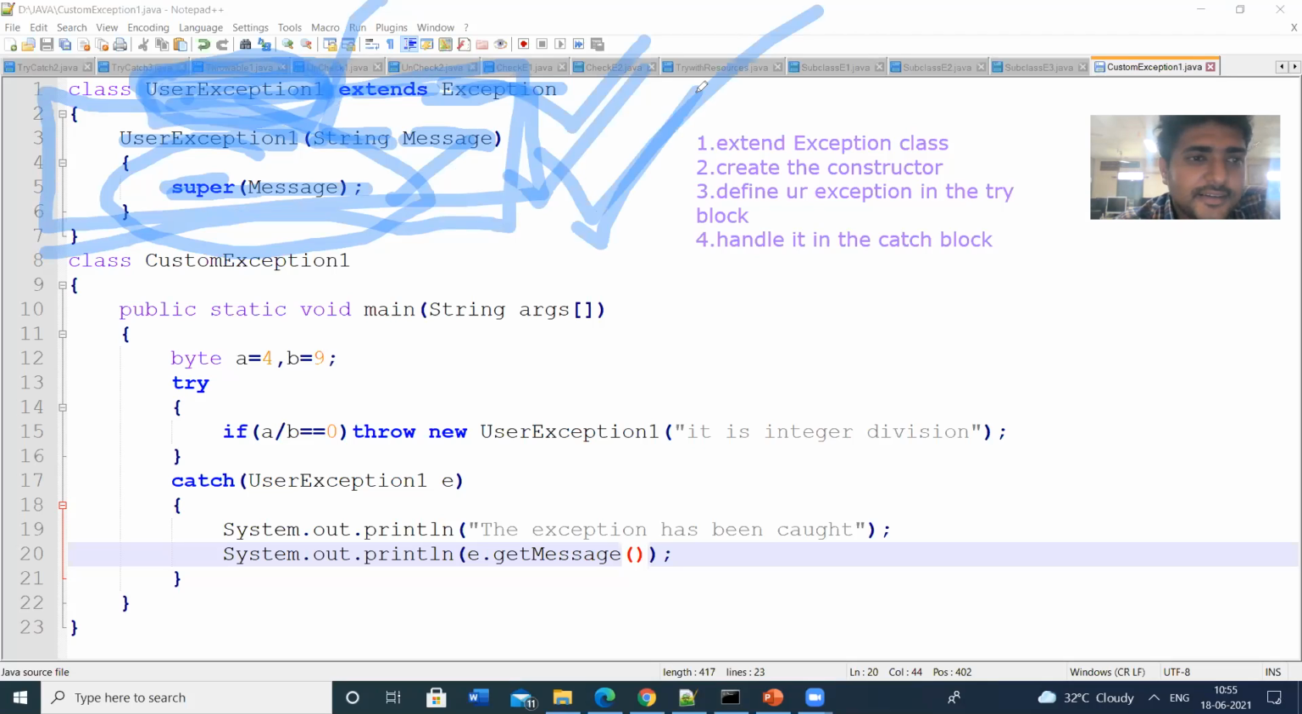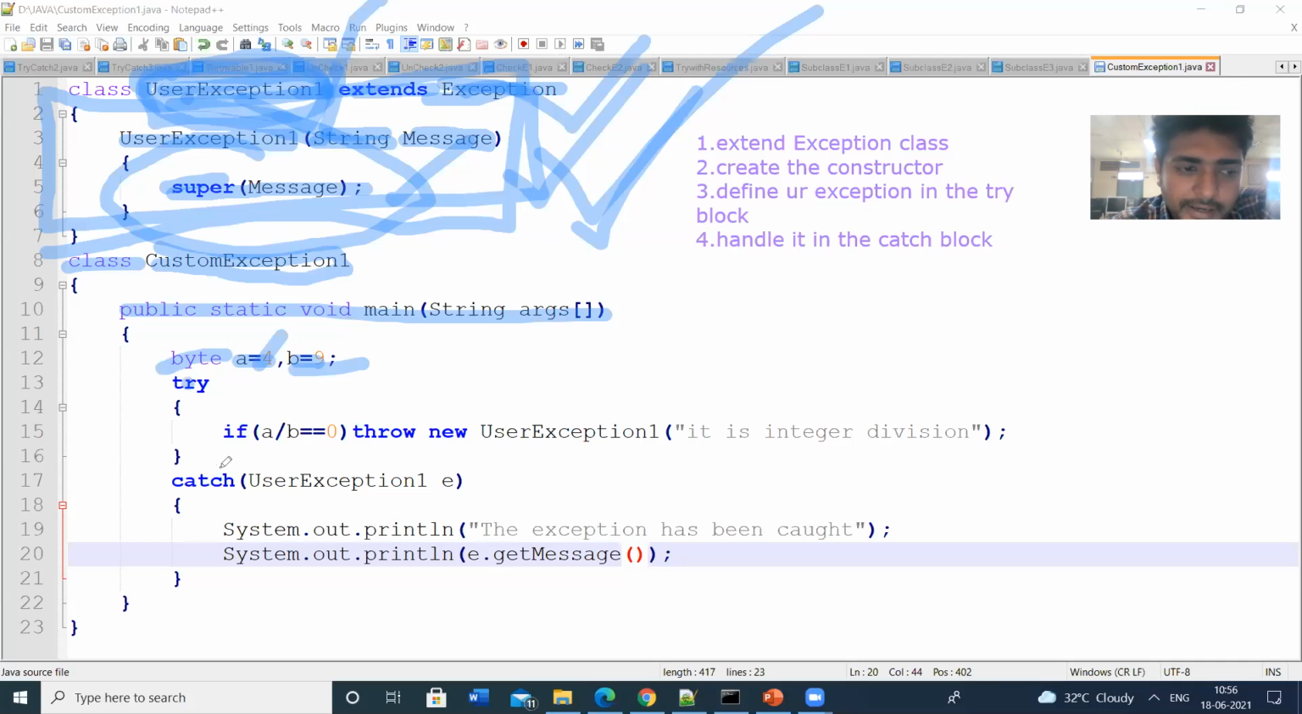So this is the default for any type of user defined exception. Then we need a main class and main method. So I am creating the main class. The main class name is custom exception one. And here we have the main method, public static void main. And I am initializing the variables a is equal to 4, b is equal to 9, of type byte. I have initialized the a value as 4, b value as 9.